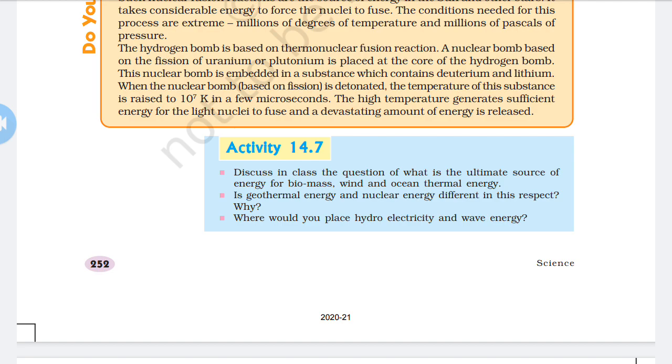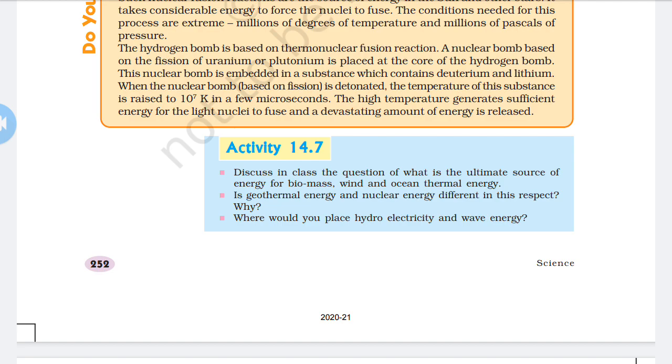The second question: are geothermal energy and nuclear energy different in this respect? Why? Geothermal energy is obtained inside the earth due to heat and pressure. Nuclear energy is obtained from the nuclear reaction of radioactive substances like uranium and thorium.